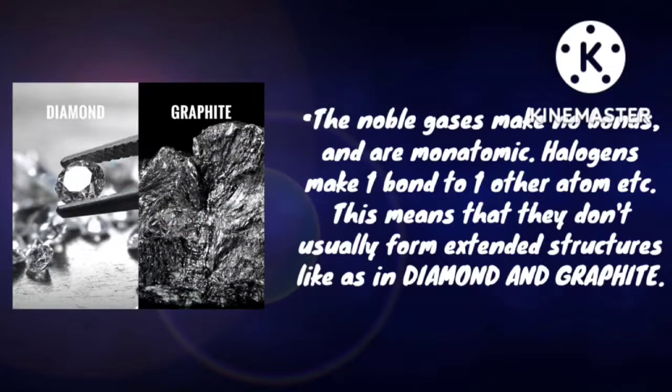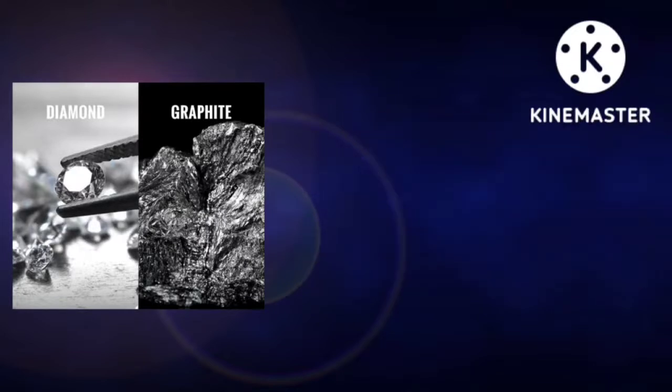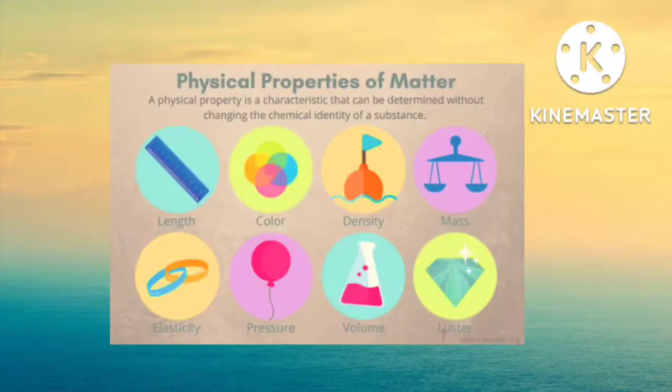The noble gases make no bonds and they are monatomic. Halogens make one bond to one other atom, etc. This means that they don't usually have extended structures. This type of extended structure we find in diamond and graphite. What are diamond and graphite? Diamond and graphite are called allotropes of carbon. So let's move on to the next concept, that is physical properties of metals and non-metals.